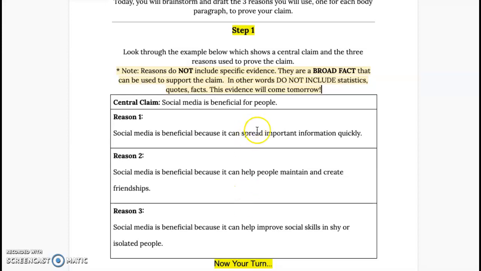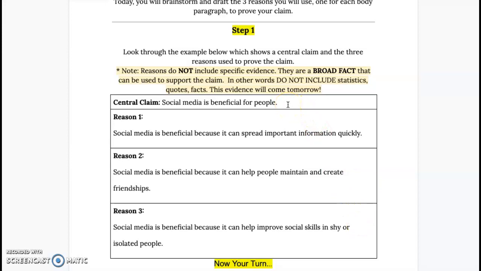Because of this, your reasons should not have any statistics or quotes from experts or any detailed examples. These will come later. In fact, tomorrow you'll start working on this. Today, all you need are broad statements that support this claim.